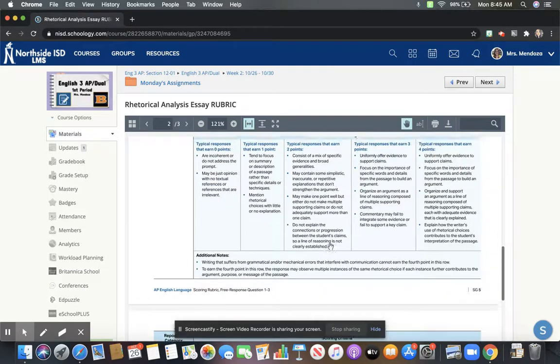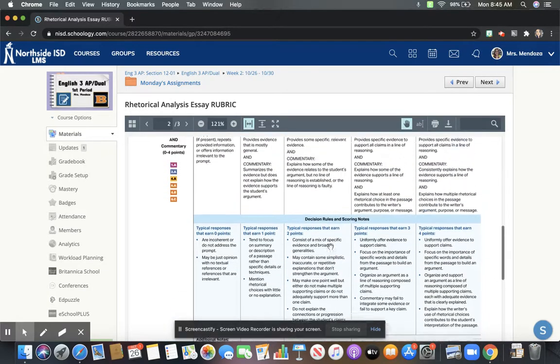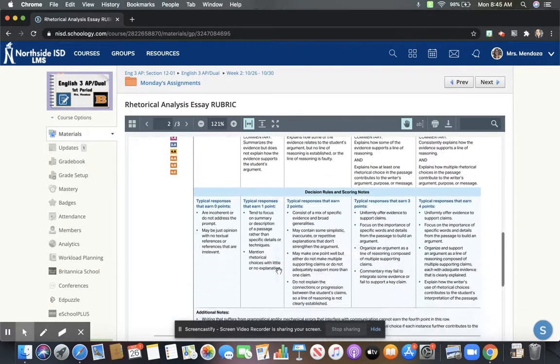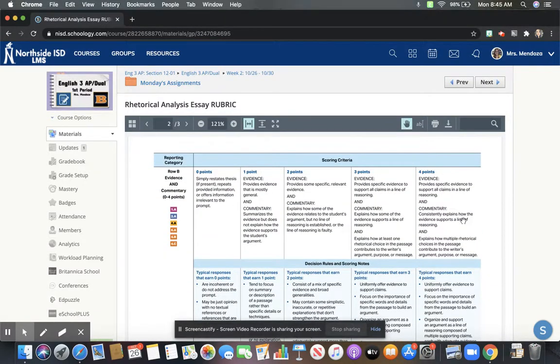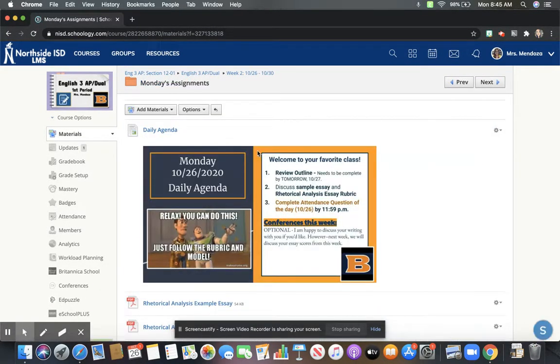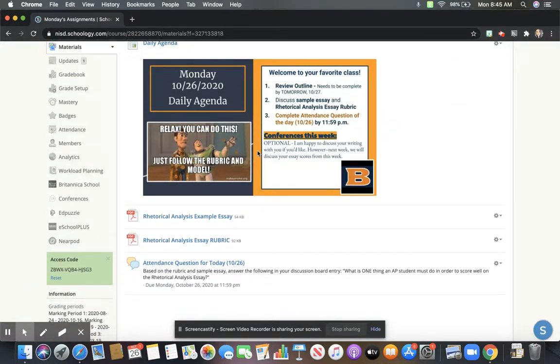Okay, and that's tough to do. That's why it's a frustrating point. But you can tell right here where you're going to earn the majority of your points is within this commentary piece. So this is why we spent a lot of time looking at body paragraph structure and making sure we had all of that fully pre-written, so that way when we come down to writing the timed writing piece, we have a solid thesis because that is our direction.